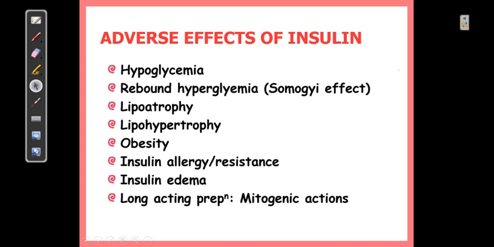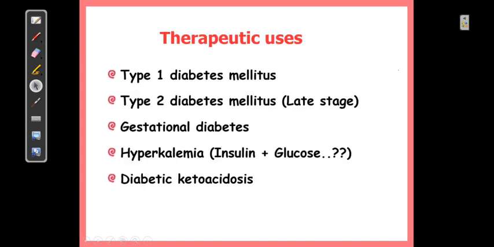As we have discussed, because in type 1 diabetes there is an insulin deficiency, it is definitely the drug of choice. In type 2 diabetes mellitus also, wherever there is excessive stress on the pancreatic beta cell, because hyperglycemia is prolonged and the normal basal insulin levels are not able to control it, that chemical signaling of hyperglycemia will send a message to the pancreatic beta cell to release more insulin, and eventually this stress can lead to destruction of beta cells, and in the later stage of type 2 diabetes mellitus there will also be a need for insulin.